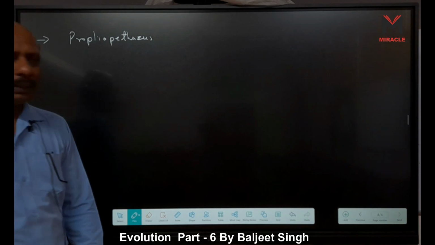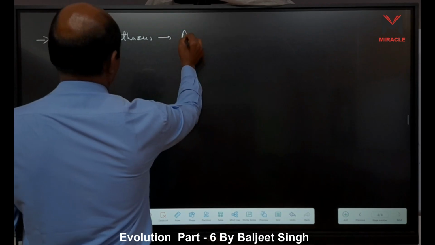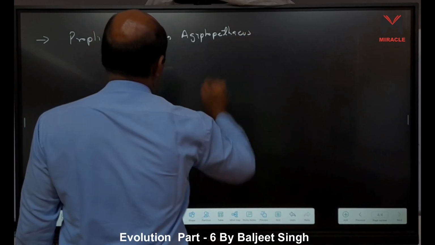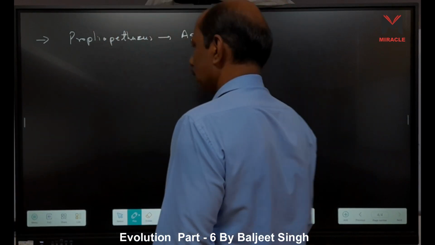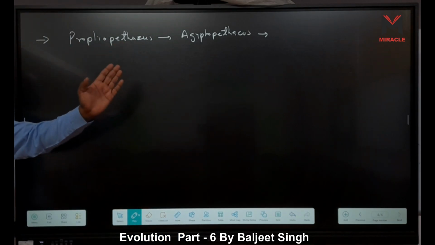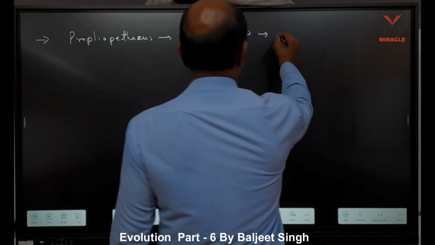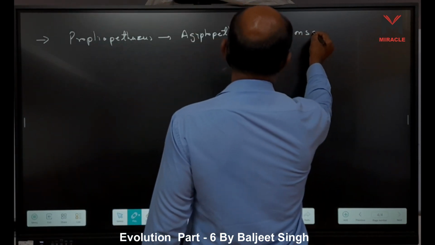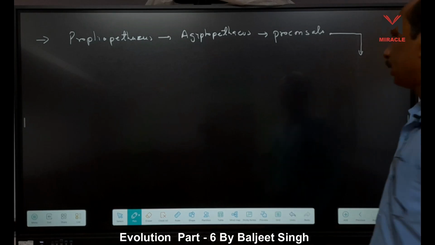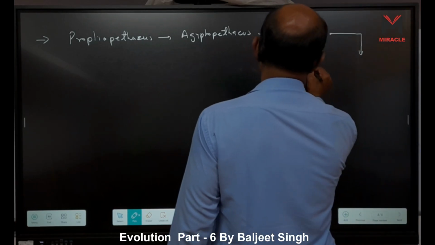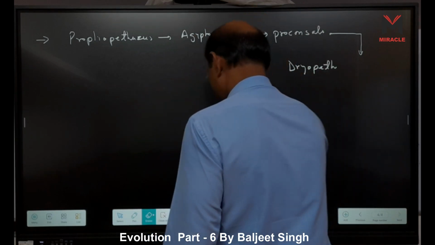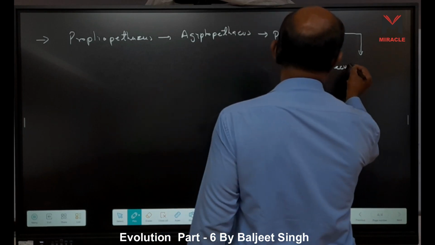Then after who comes? Egyptopithecus. After Egyptopithecus, then Proconsul. After Proconsul, Dryopithecus.